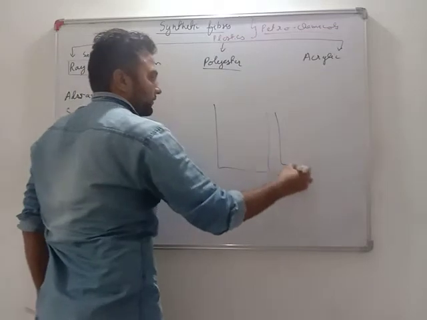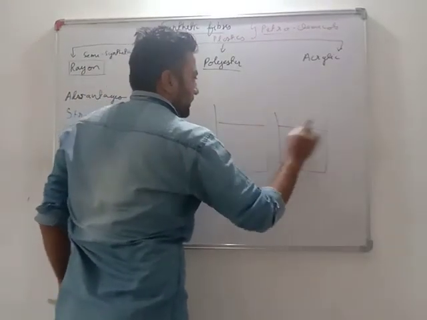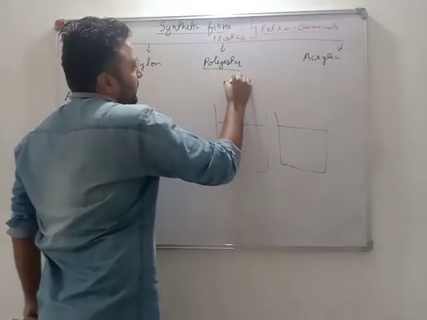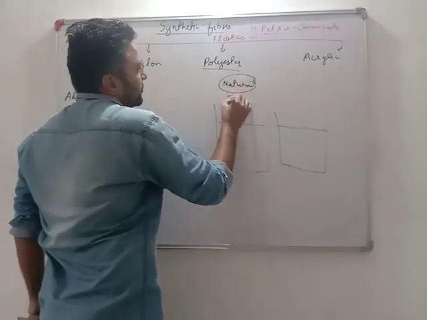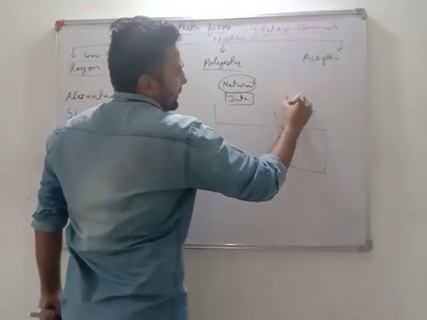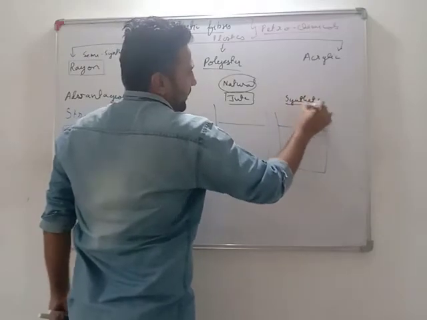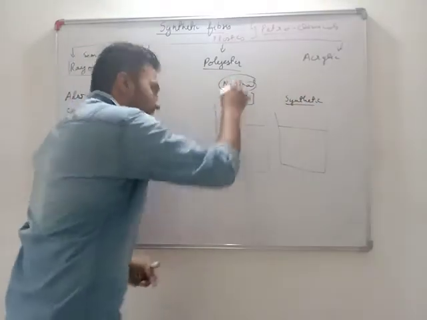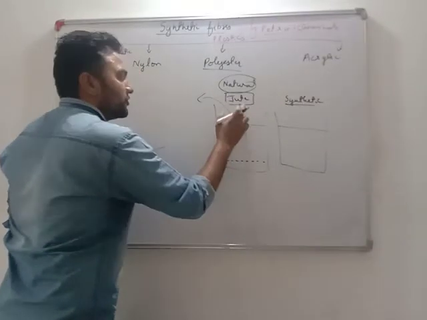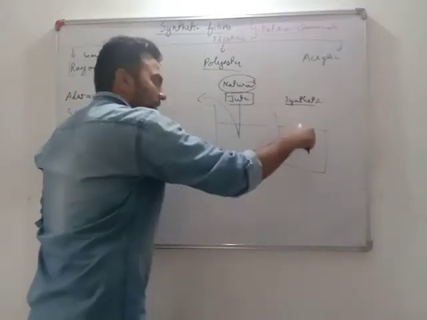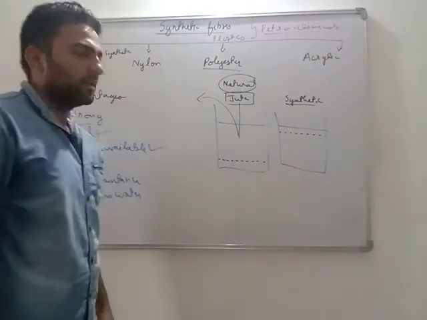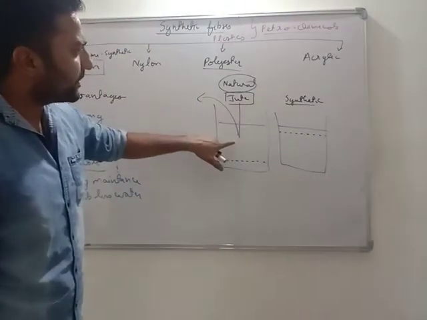Take two buckets of water, fill both of them at the same level. Now take any natural fiber. The best one is jute, जिसको हम बोरा कहते हैं, jute fiber, and take any synthetic fiber, the same by volume. Dip it and take it out. You will see that this jute has absorbed most of the water. Dip this synthetic material, take it out. It absorbs very little water. Now jute has absorbed a lot of water.